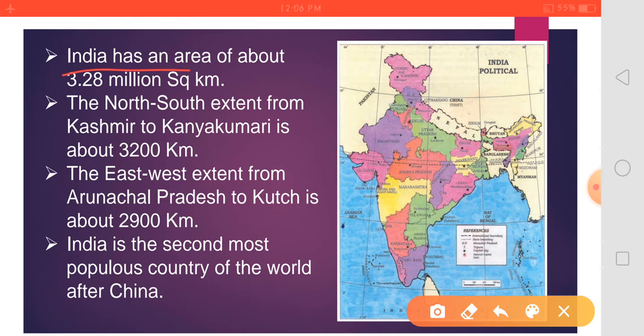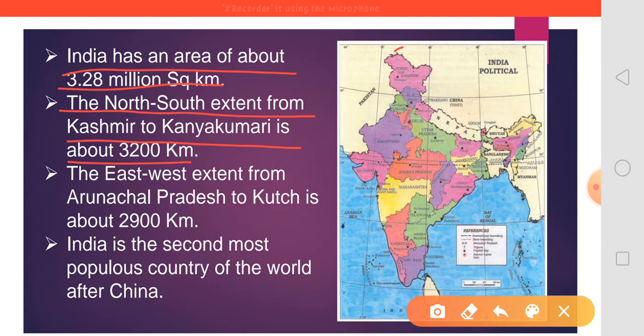India has an area of about 3.28 million square kilometers. The north-south extent from Kashmir to Kanyakumari is about 3,200 km.